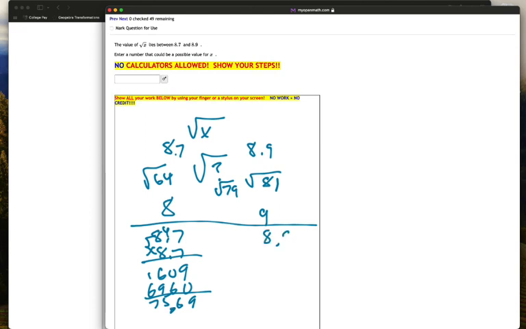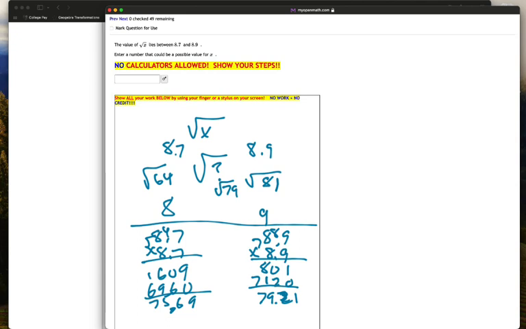And then 8.9 times 8.9, we're going to kind of do the same thing here. That's 81.72, that's 80.0, that's 72.64, that is 71. And we get 79.21.